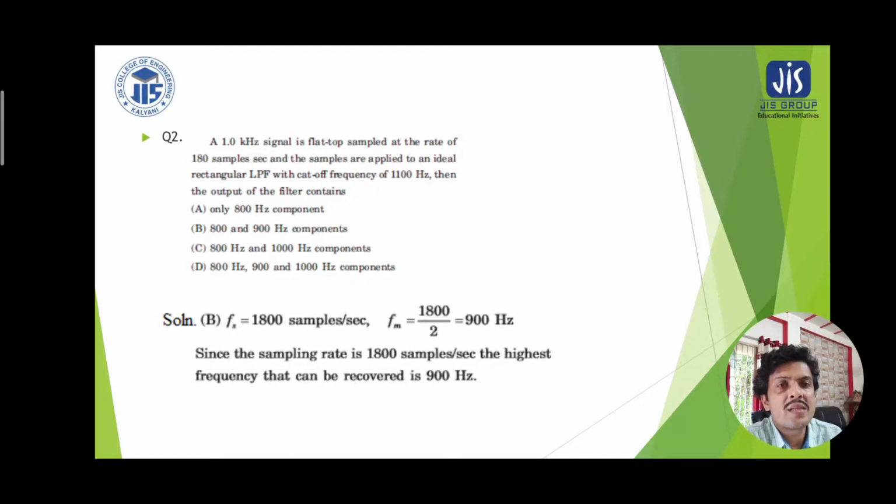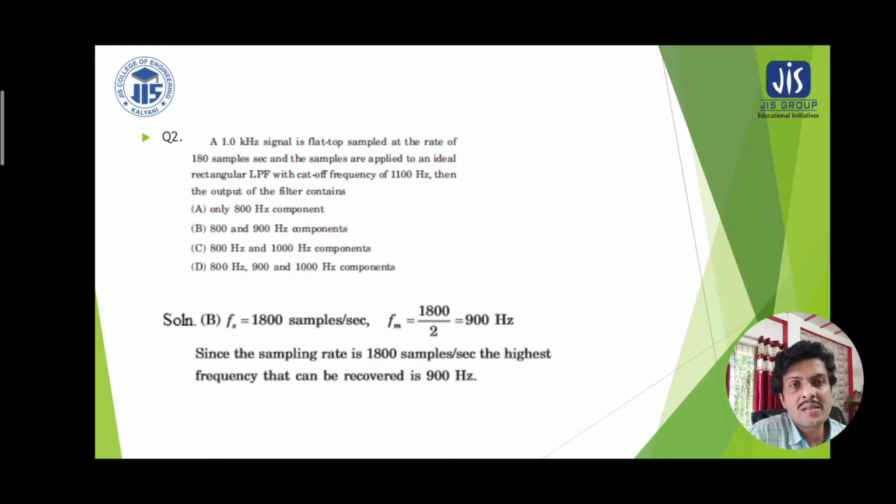So here the sampling rate is defined as 1800 samples per second, and the message frequency is 1800 by 2, that means it is 900 Hz. Since the sampling rate is 1800 samples per second, the highest frequency that can be recovered is 900 Hz. The sampling rate is given, so the message frequency is easy to calculate, because we know the Nyquist rate is twice the message frequency. Therefore message frequency is half the sampling rate, and that is 900 Hz.